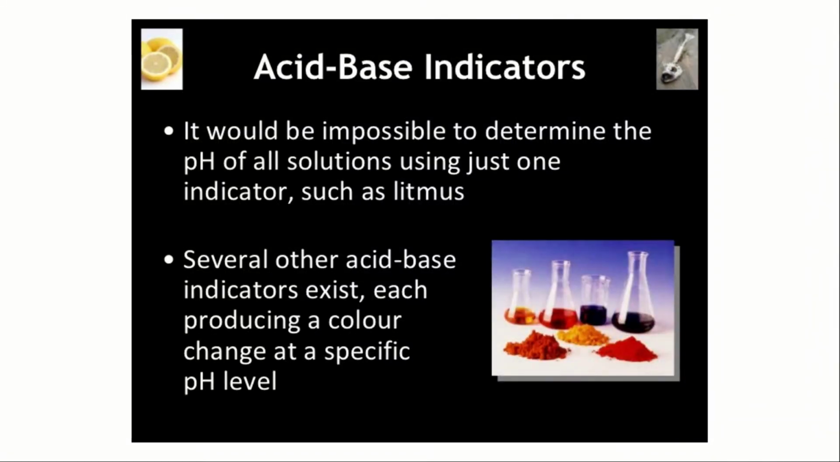Acid-base indicators. It would be impossible to determine the pH of all solutions using just one indicator such as litmus. Several other acid-base indicators exist, each producing a color change at a specific pH level. Just by litmus paper, we can't obtain the acidic or basic nature of the thousands of solutions produced or required in the earth's crust. So for that, we need a varied number of indicators which change to different colors at specific pH values, just as I told you about the universal indicator.